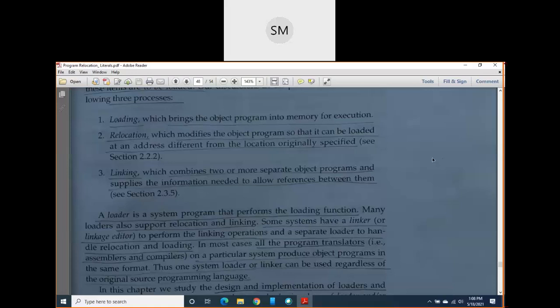It is completely focused on, or just performing, the loading operation. It is not performing relocation and linking. So for our easy convenience, we are starting our study of loaders with a simple loader which performs only the loading operation, not relocation and linking. Clear?